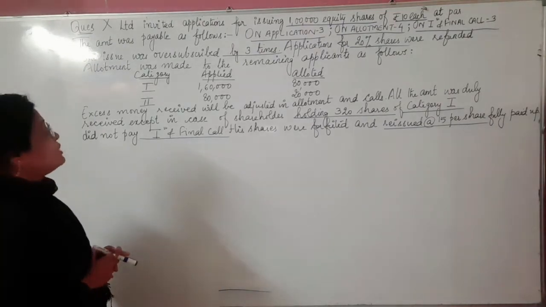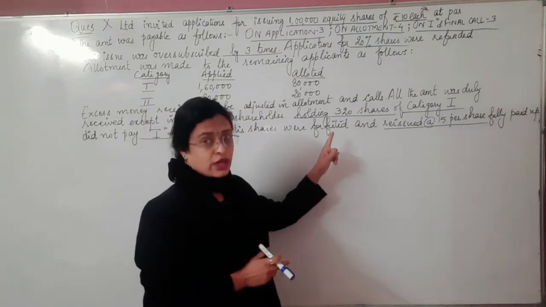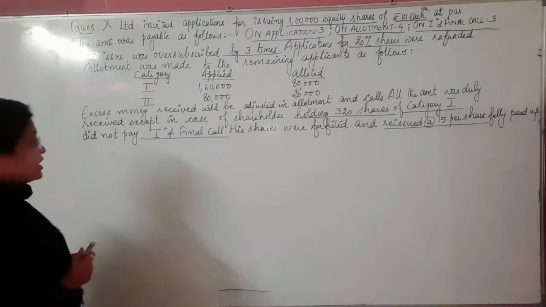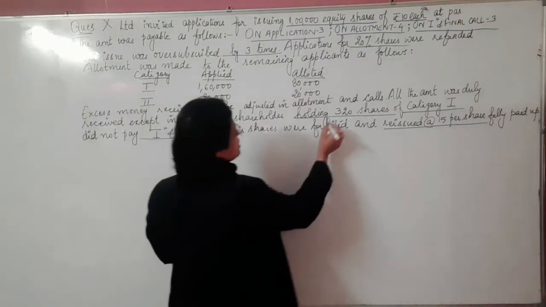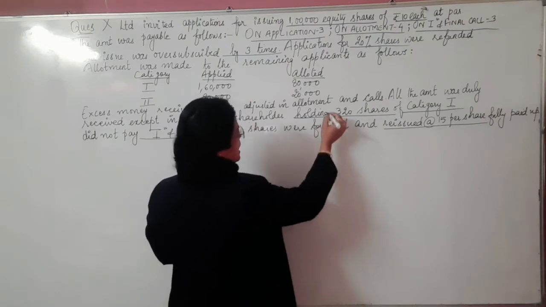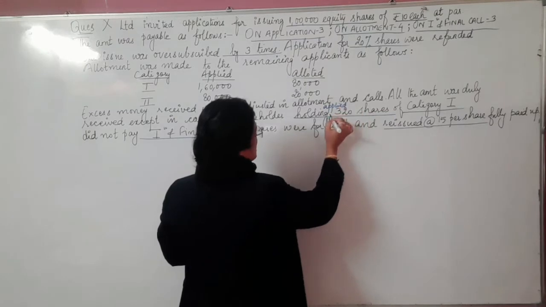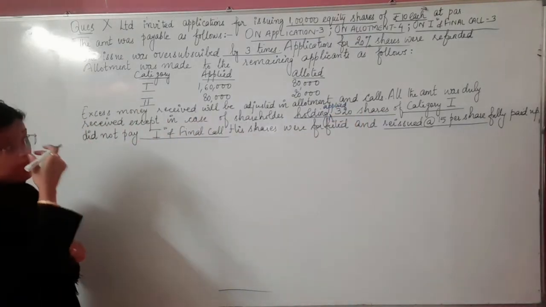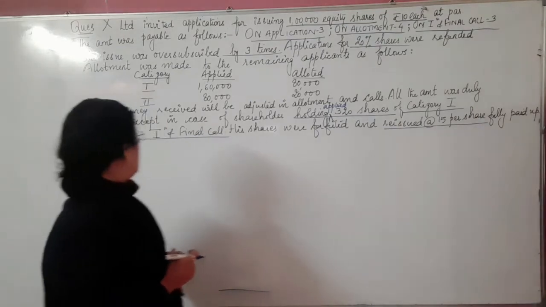But in case of one shareholder, that shareholder has 320 shares. Here it's been given that this particular shareholder has applied for 320 shares. Let's add one clause here: this shareholder applied for 320 shares belonging to category number 1.